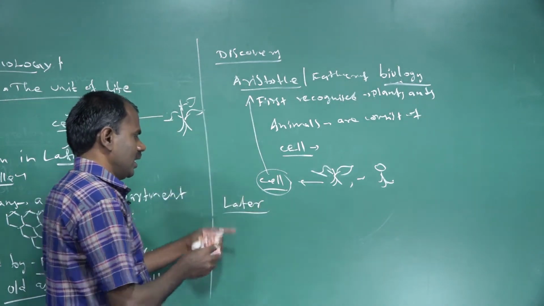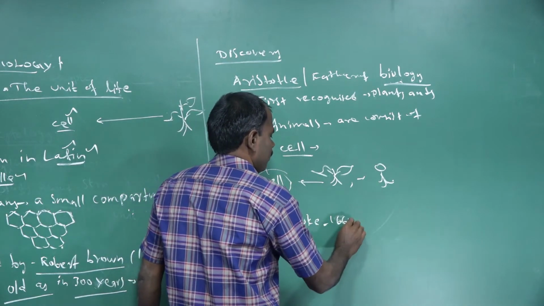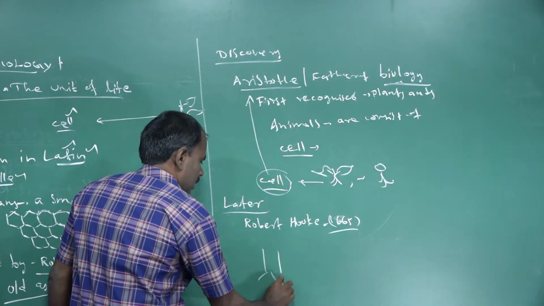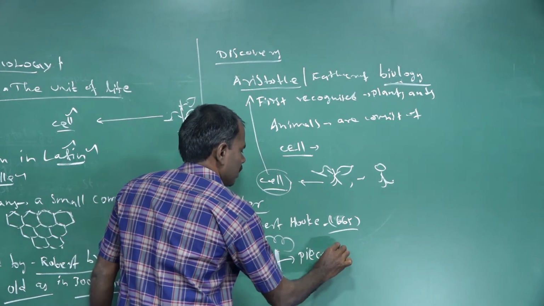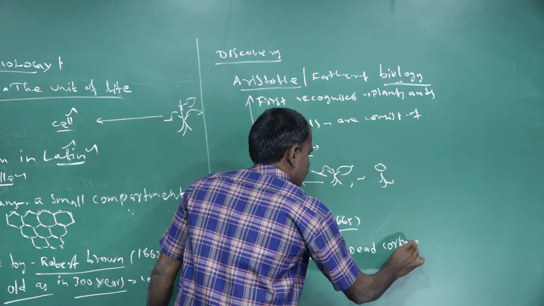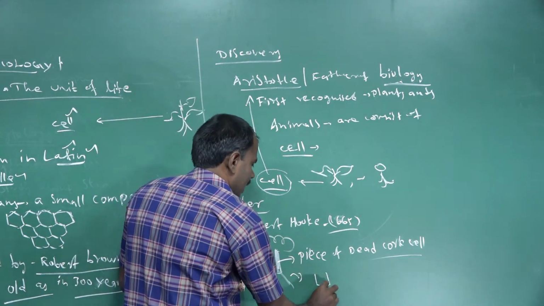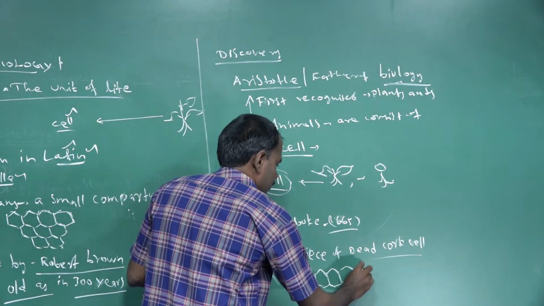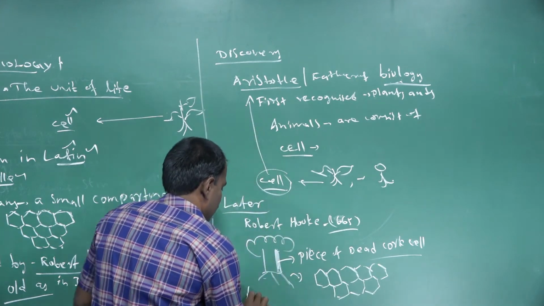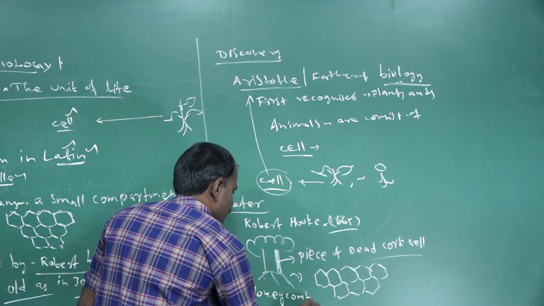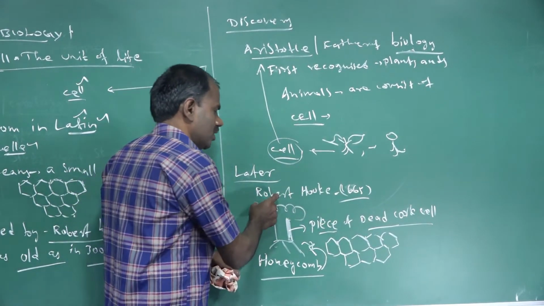Later, Robert Hooke, in the year 1665, took a piece of dead cork cells. He observed it under the microscope and saw a small compartment-like honeycomb structure. The honeycomb structure was identified in a piece of dead cork cells.